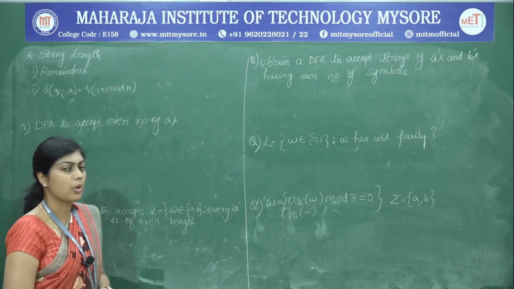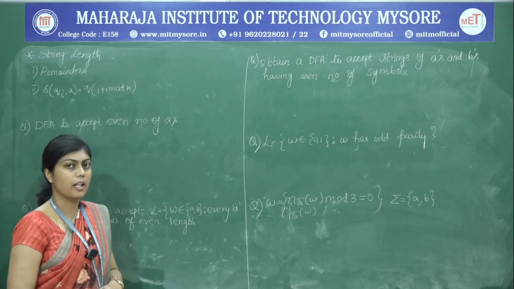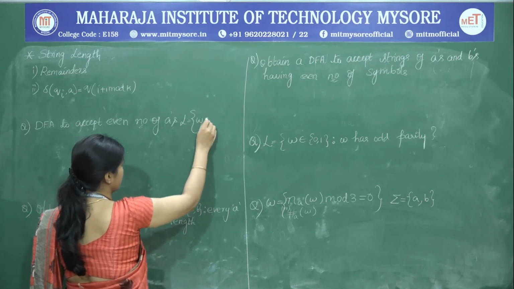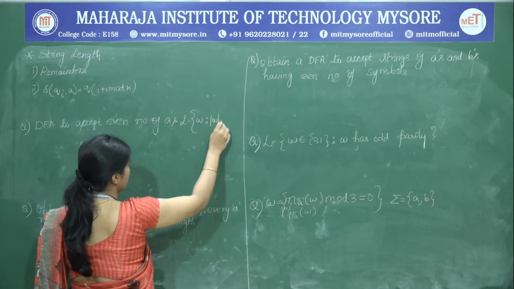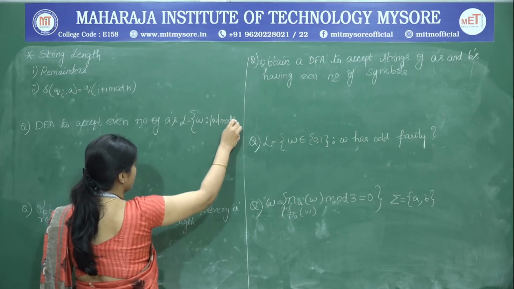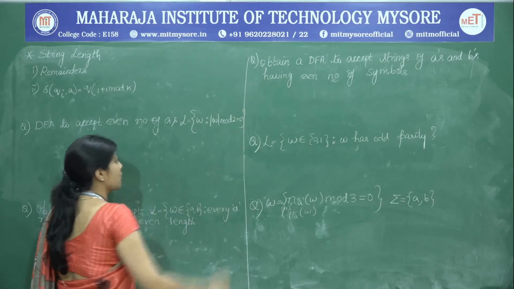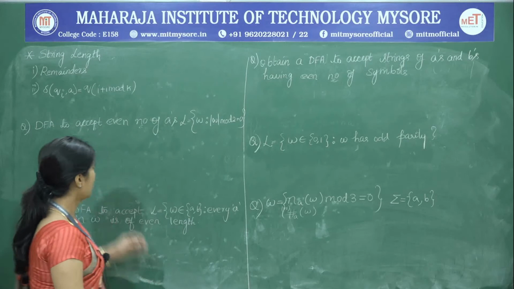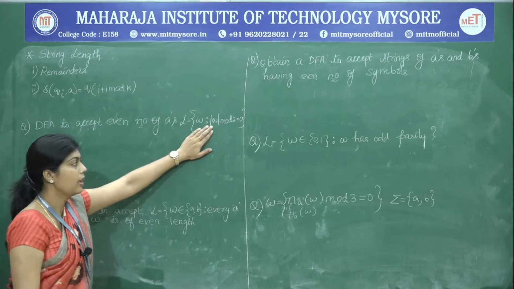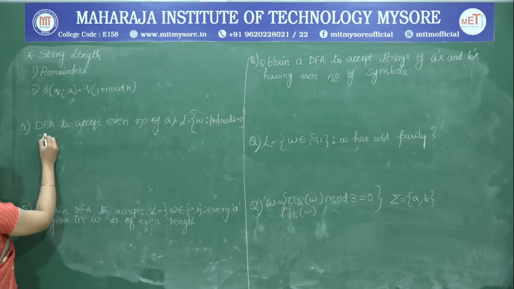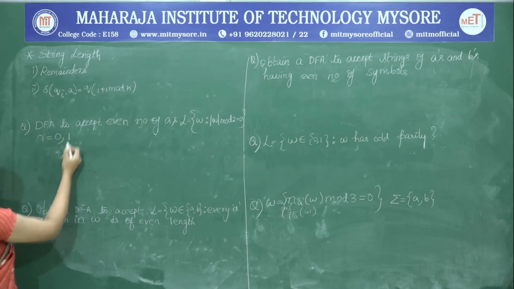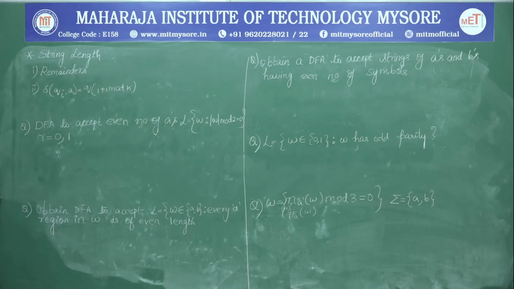Once we have this problem statement, it is easy for us to write the language. So L is nothing but W such that the length of W when divided by 2 should be equal to 0. Only then may we say that the string length is even. So we have found this. Next step is to find the remainders. The remainders when we divide any number by 2 are 0 and 1. Next is to find out the transitions of this DFA.